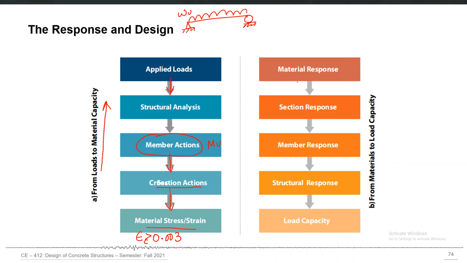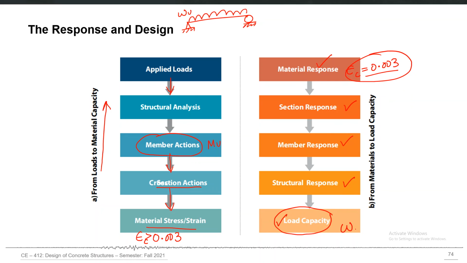On the other side, what you can do is that you start with the material response and finally go up to the final load capacity. For example, you start with epsilon c equal to 0.003. You fix it that your concrete has this strain, convert that strain into section response, then member response, then full structure response, and finally calculate what is the safe value of applied loading which corresponds to this epsilon c equal to 0.003.